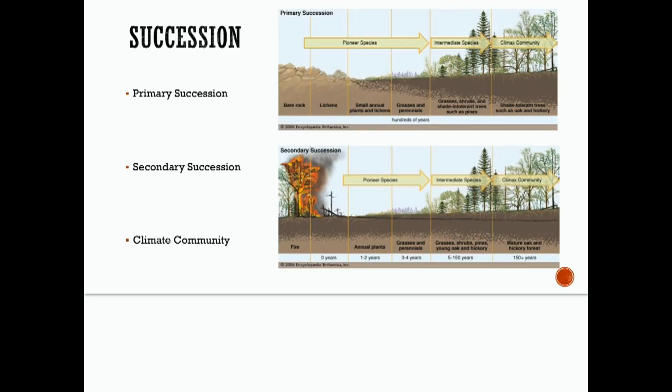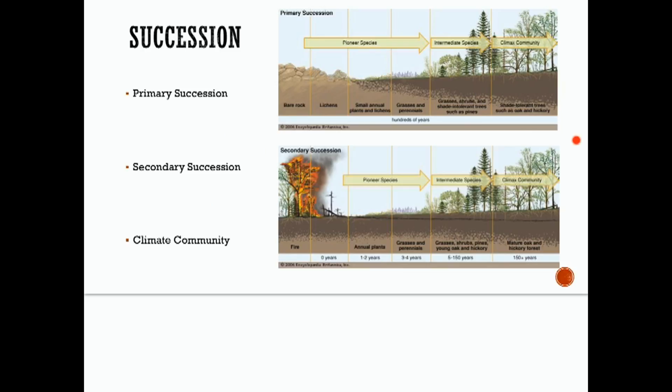Primary succession occurs in areas which are barren or lifeless. Nothing has ever lived in there before. So the pioneer species first start to form, starting with this lichen, until it finally reaches its climax community. It takes a long time.